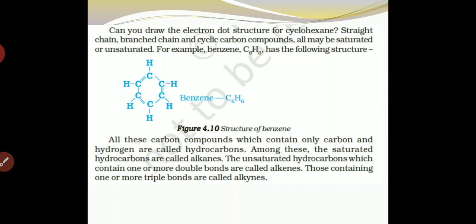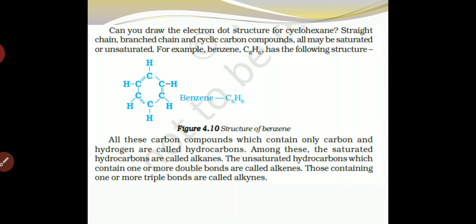So this was the difference between alkane, alkene and alkyne. Alkene and alkyne are unsaturated compounds, whereas alkanes are saturated, because they contain only single bonds. There is no space for a double bond or a triple bond.